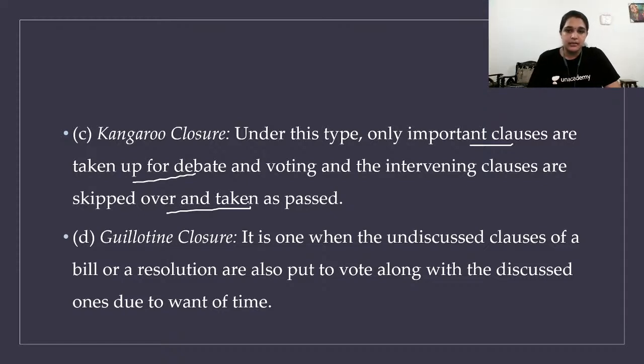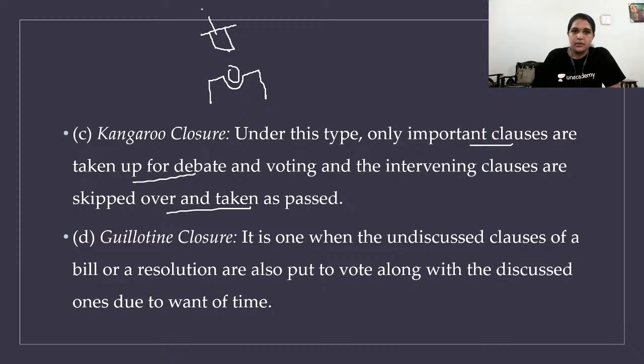Next is guillotine. Have you ever seen a guillotine, guys? In movies, you have this kind of structure. Here a person's head will be kept, and here there will be a knife tied to something.